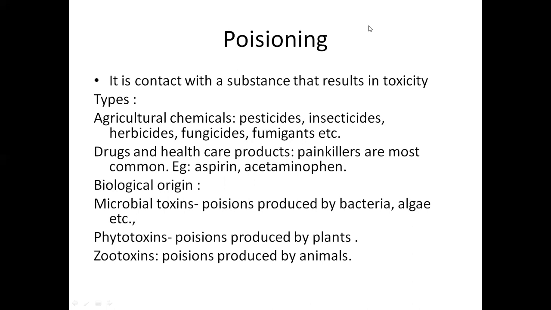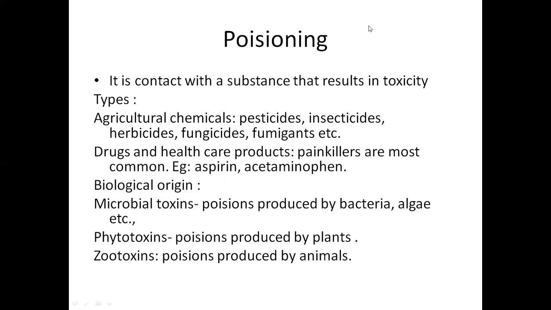And biological origin poisonous substances include microbial toxins. Microbial toxins means the poisons which are produced by microbes like bacteria, algae, fungi, etc. And phyto means plants, so the poisons which are produced by plants come under phytotoxins.